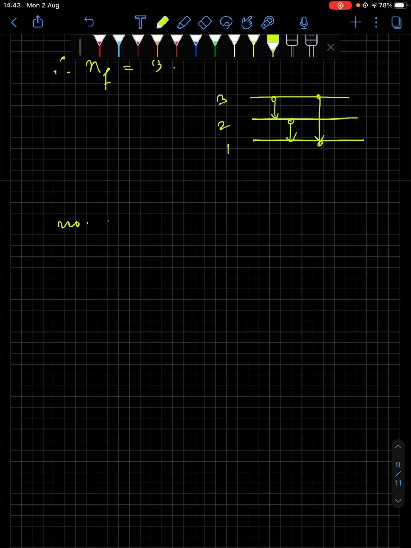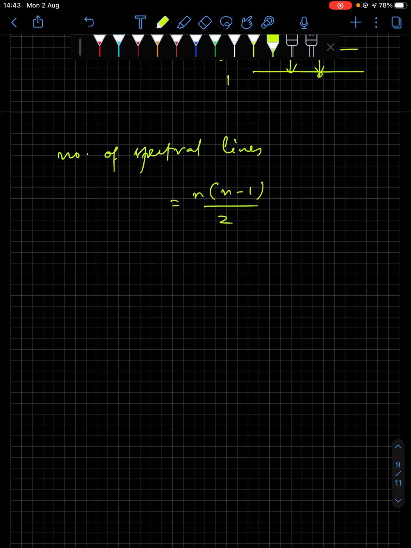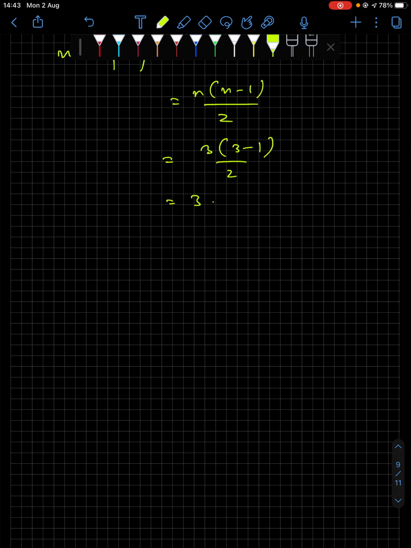The relation is n into n minus 1 divided by 2, that is 3 into 3 minus 1 divided by 2. So it gets you 3. So 3 spectral lines will be emitted.